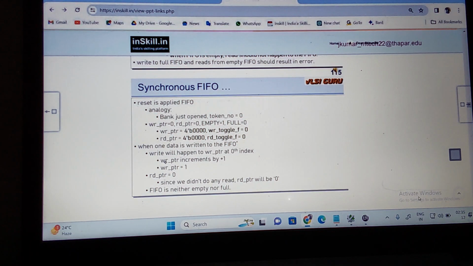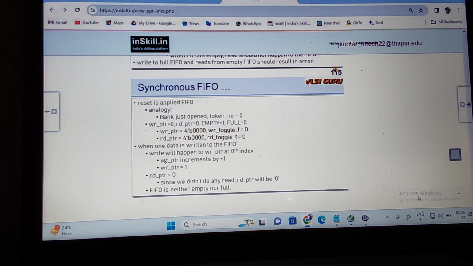The analogy is a bank that has just opened, with no token. Token is nothing but 0. Then write pointer is 0, so you can write. Read pointer is 0. Empty is 1. Why is empty 1? Reset applied, there is no data to read. Empty is 1. What about full? Full is 0. Then the write pointer starts from 0.